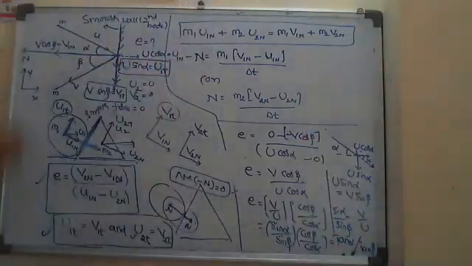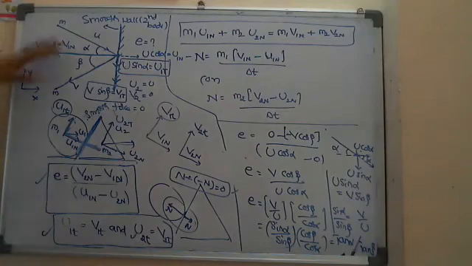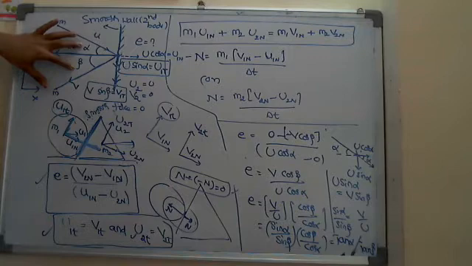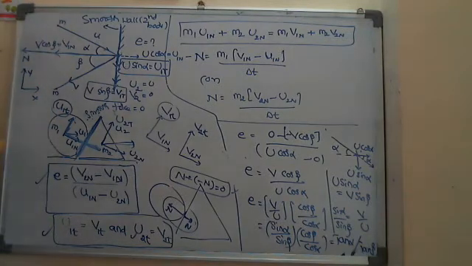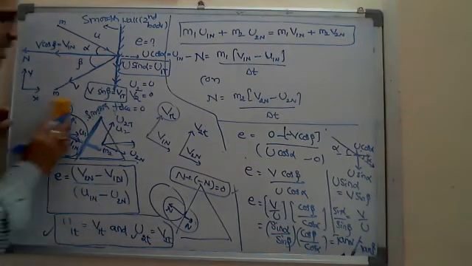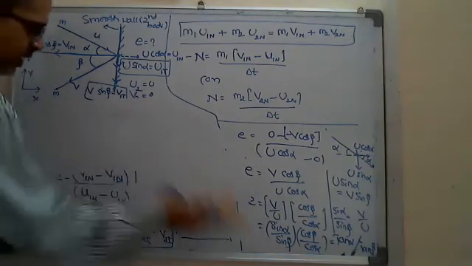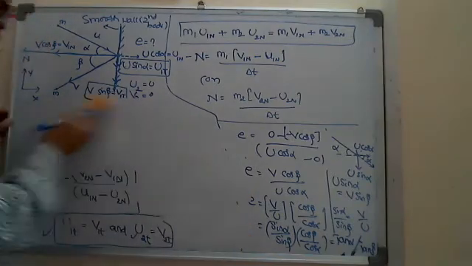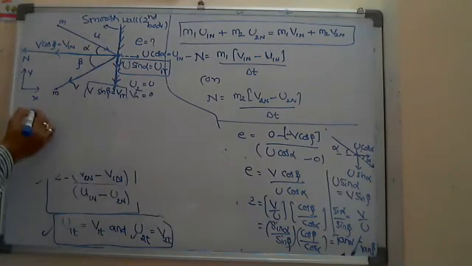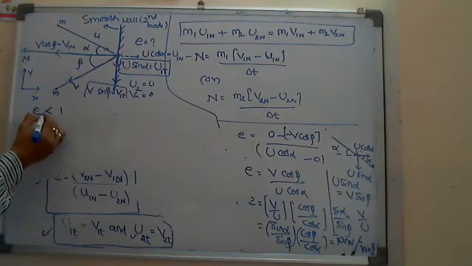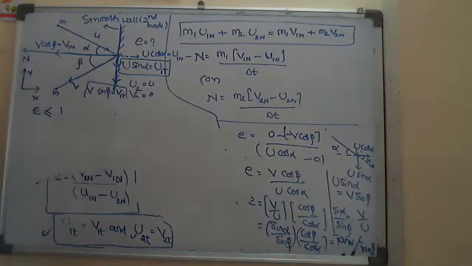So for example, if they give alpha and beta values like 30 degrees and 45 degrees, how to judge whether alpha is greater than beta or beta is greater than alpha? It is very simple. Generally, the coefficient of restitution is less than 1 or at most equal to 1.